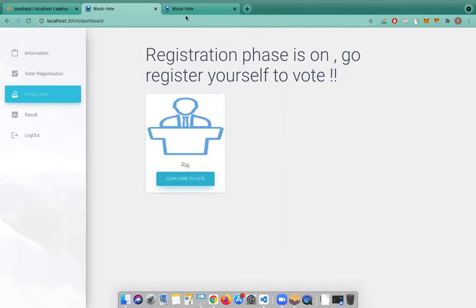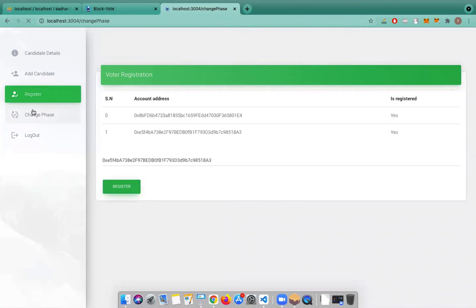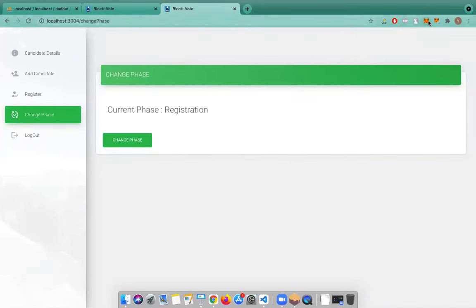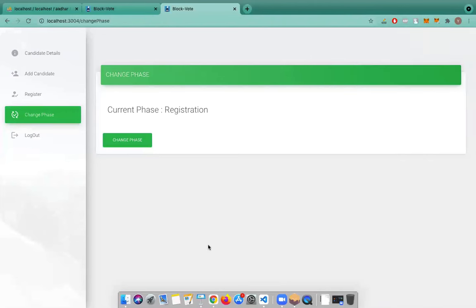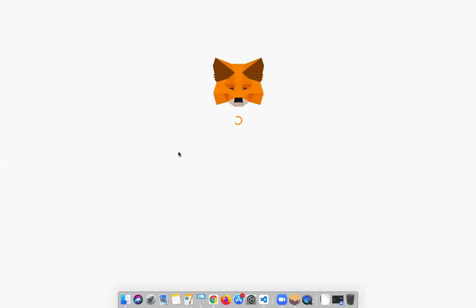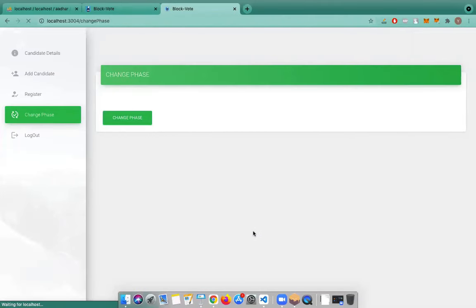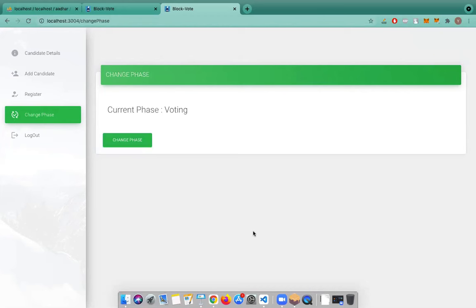And now let's again move towards the admin section, and we will see the change phase section here. And then we will go towards the admin's account address. Now we can see the registration phase is on. Now I will change the phase. Now I will confirm the transaction. So the phase has been changed. We have also added one more validation in the admin section: even if he is an admin, once the phase has been changed to the voting phase, even the admin cannot add or register a candidate on their own. So now the phase has been changed. It is now the voting phase.